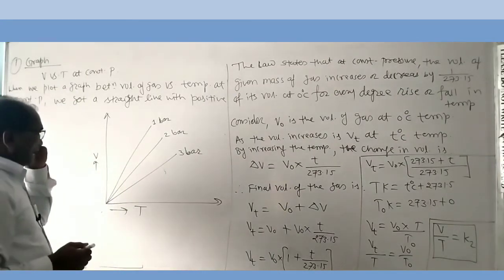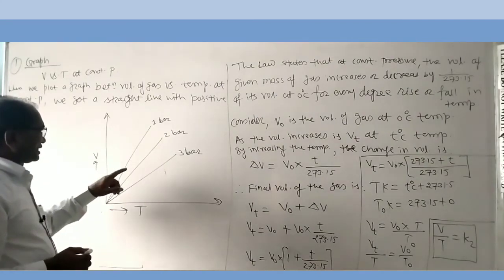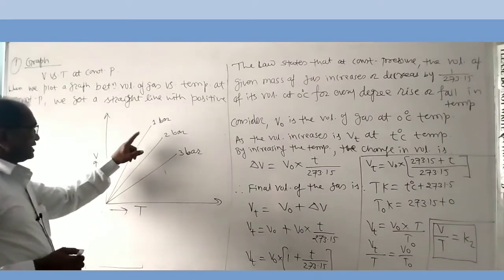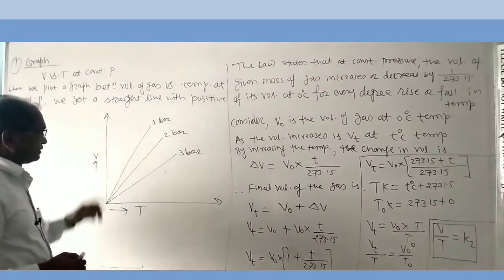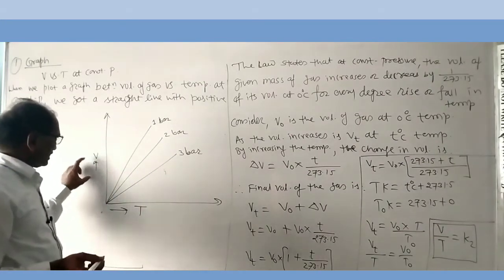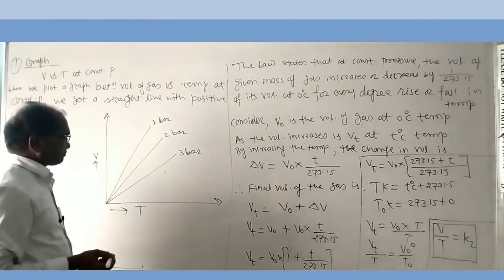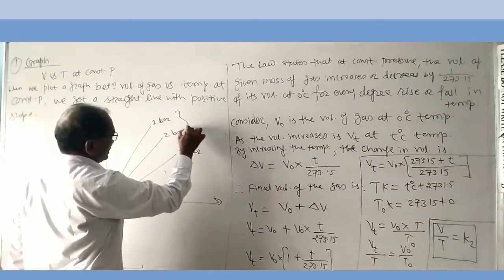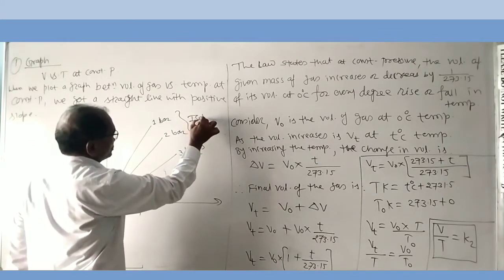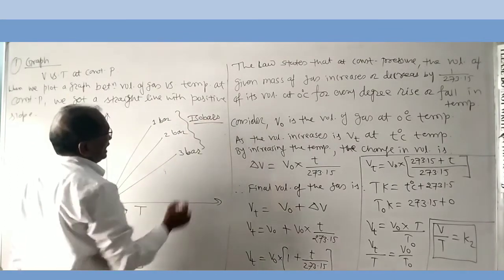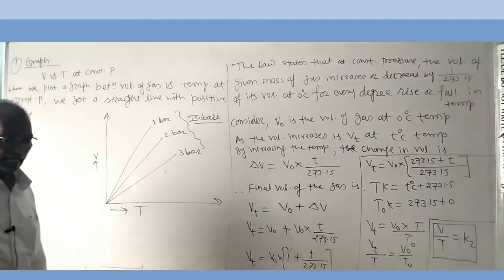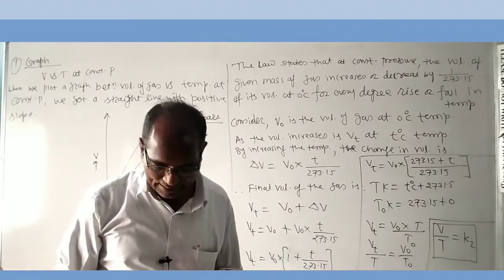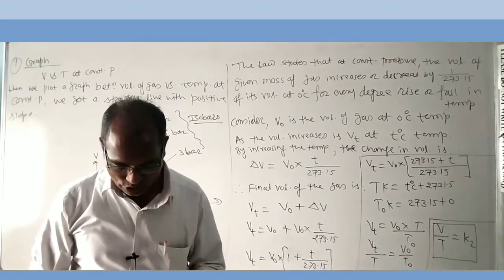Here as pressure increases, volume decreases, and if pressure decreases, volume increases. This is the graph between volume and temperature at constant pressure. Therefore, at constant pressure, it is called an isobar. This is the first graphical representation of Charles' law.